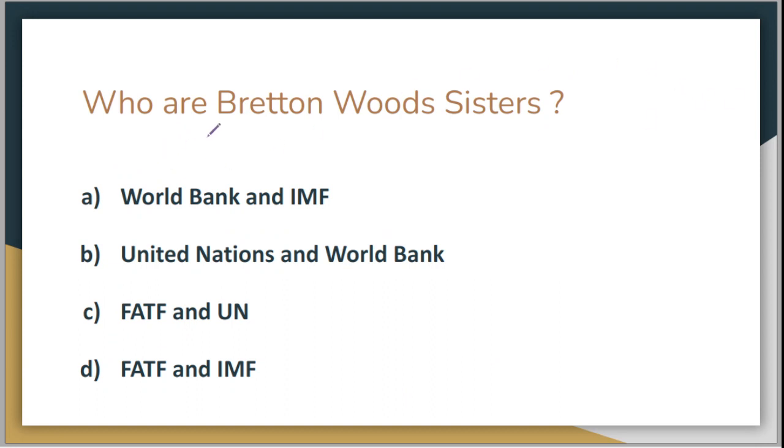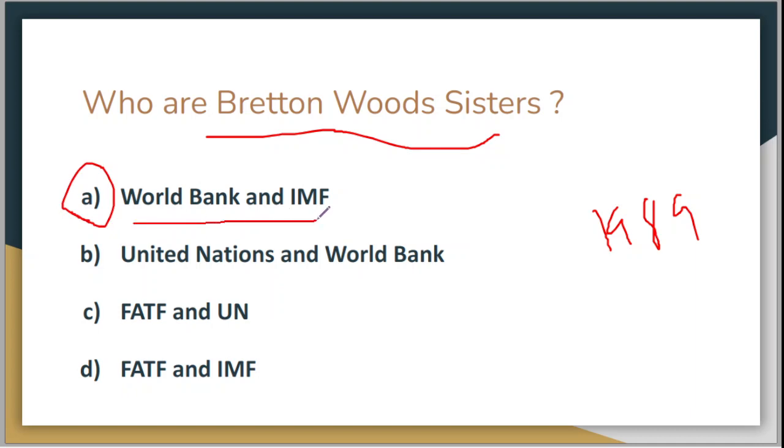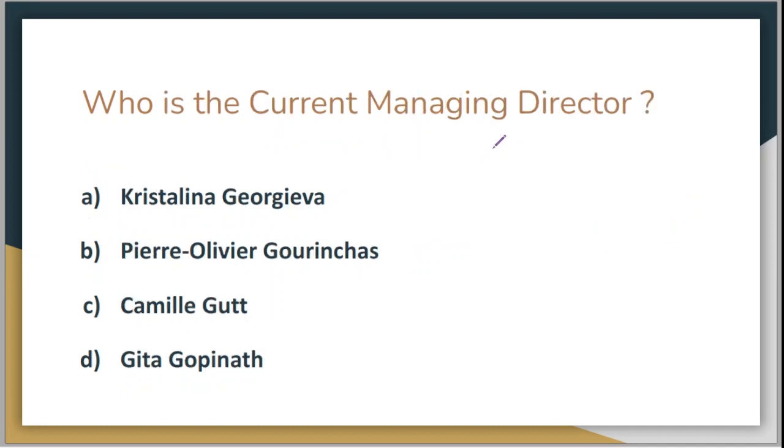Who are the Bretton Woods sisters, or which two organizations are called Bretton Woods sisters? Option A is World Bank and IMF. Option B is United Nations and World Bank. Option C is FATF and United Nations. Option D is FATF and IMF. What is the full form of FATF? FATF is Financial Action Task Force, which is headquartered in Paris, in France, and it was started in the year 1989. So what is the correct answer? The correct answer is of course A, which is World Bank and IMF. If you do not know about the Bretton Woods conference, then I'm going to talk about that in this video also. Let's move on to the next question.